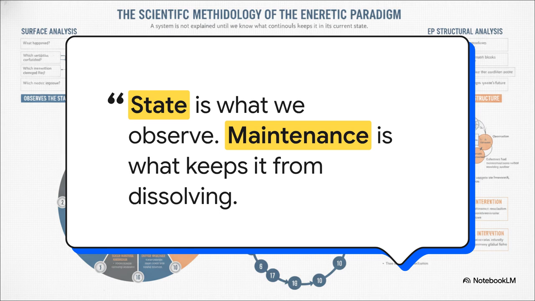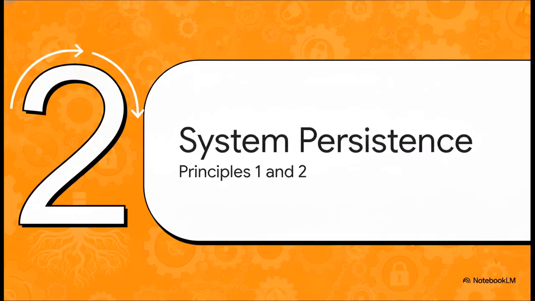A disease persists because a hidden mechanism is actively recreating that pathological state. A specific market structure persists because capital, regulations, or network effects are actively protecting it. A scientific explanation is entirely incomplete until it puts a finger on exactly what is keeping the phenomenon alive. Moving right along to Section 2, explaining system persistence, which covers the first two principles of our methodology.